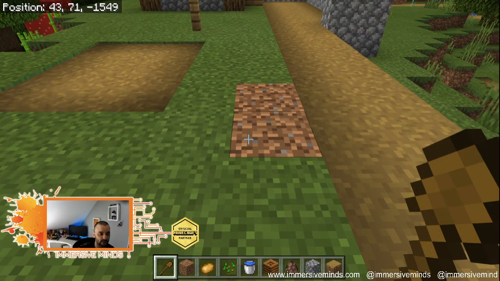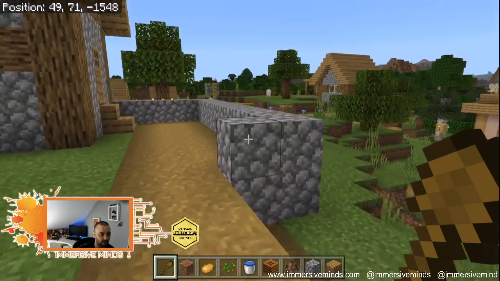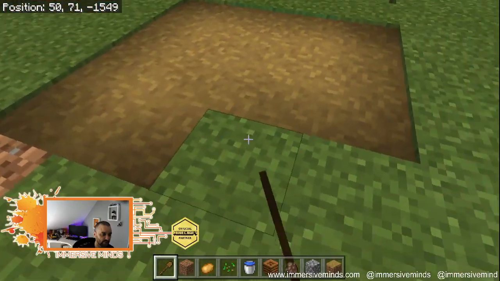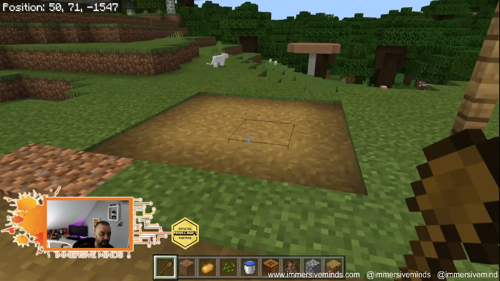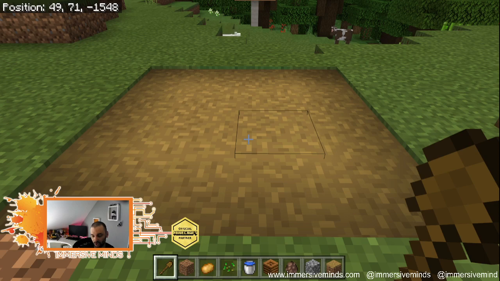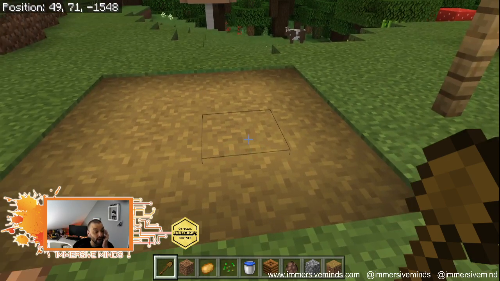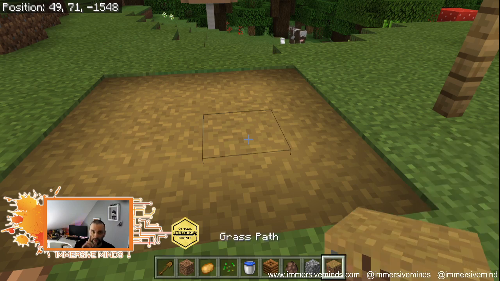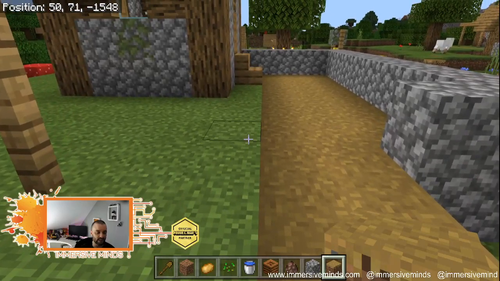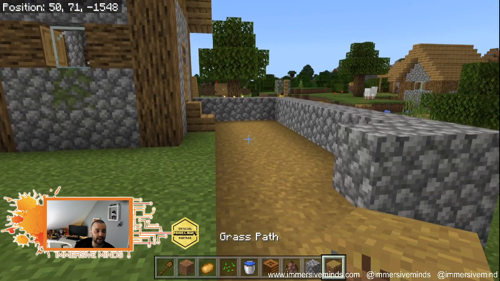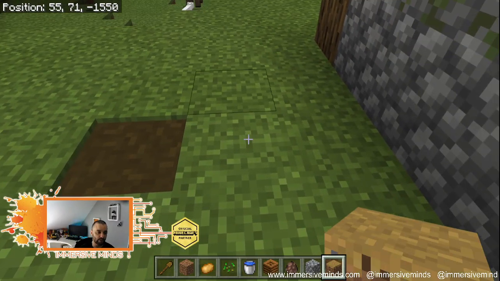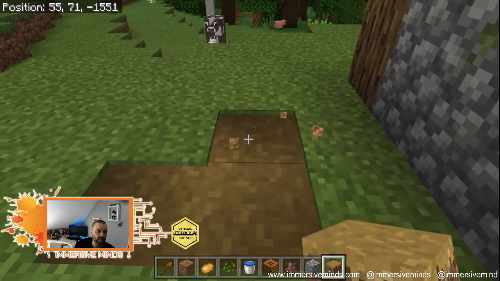It doesn't work on dirt, and it certainly doesn't work on things like cobblestone, but it does work on grass. And we can make paths. The second way to do that is if you're using a mouse, look at the block and then middle mouse button. What would normally be your wheel, you can click as a button. And what that does is it puts it in your inventory as a solid block. You'll see there it's called a grass path. And what we can now do is remove the grass and replace it with a path. So there's two ways of doing that.